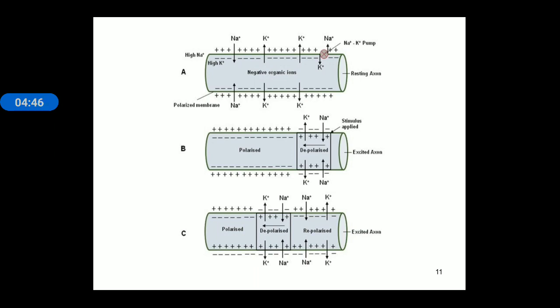When a stimulus is applied at this point B, the potential gets reversed. Potential gets reversed means sodium will move inside rapidly and positive charge will move inside, leaving negative charge outside. So it creates a difference in positive negative charge known as the depolarized state, and by this the message travels from point A to point B and then point B to point C. This is the way by which the message is transmitted across the excited axon.